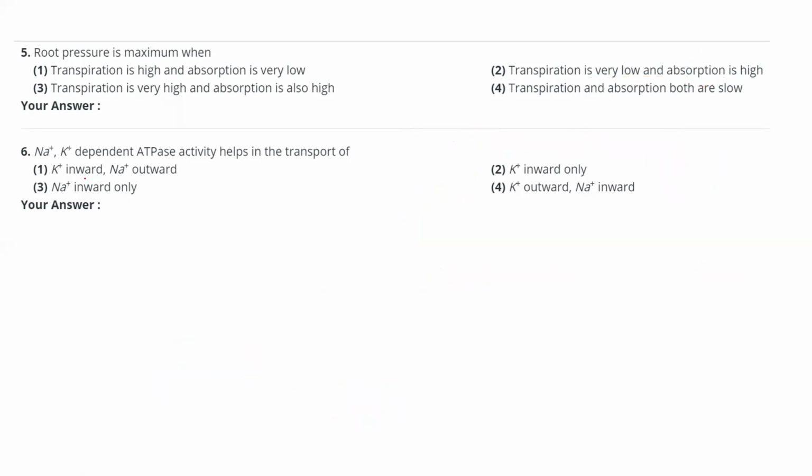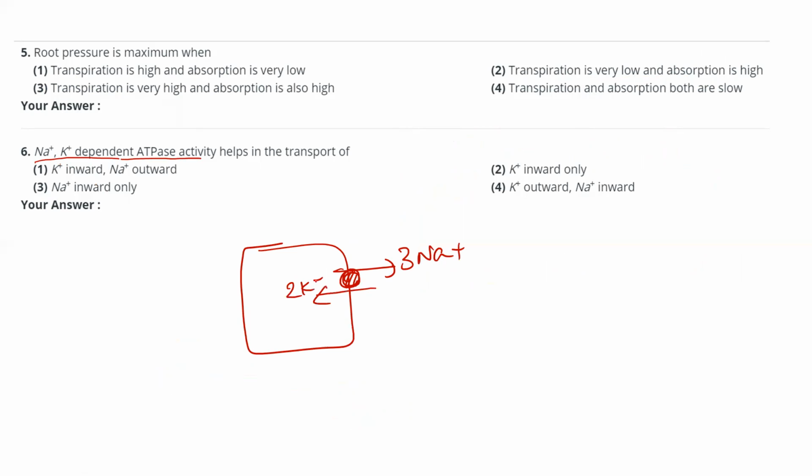Okay. Next, sodium potassium dependent ATPase activity. Every living cell has the sodium potassium ATPase pump. What does it do? Suppose this is a pump, it will pump 3 sodium ions outside and 2 potassium ions inside by hydrolyzing ATP.